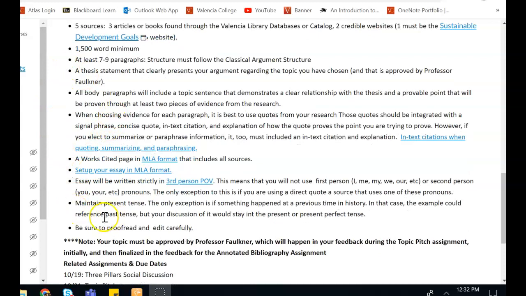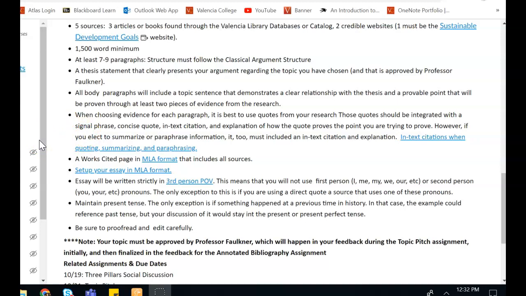Additionally, the other elements that you'll see here are pretty similar to what you saw for your first essay. You'll have a thesis statement. You'll have body paragraphs that include a topic sentence that relates to the thesis and that is something you plan to prove in that paragraph. You will include evidence. This essay will have 5 different sources that will need to be synthesized.